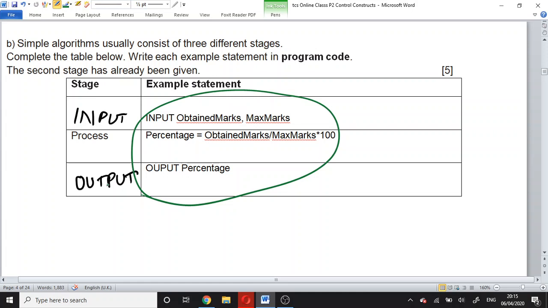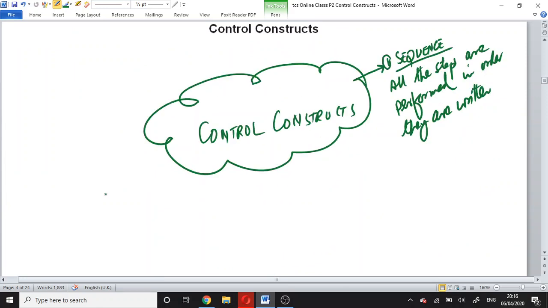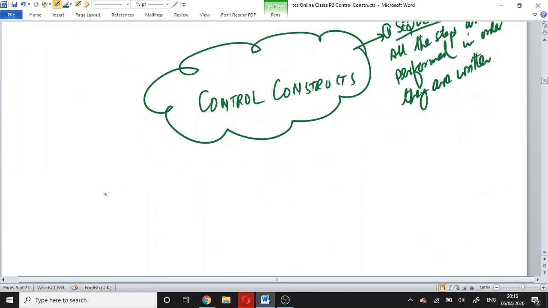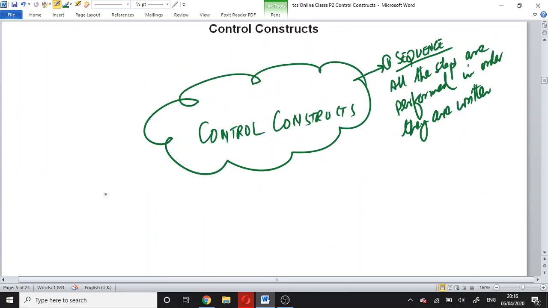So, whenever we execute this code, the first step will be executed at first. After execution of the first step, the second step will be executed and the third step. This is known as sequence. The second construct is known as assignment.